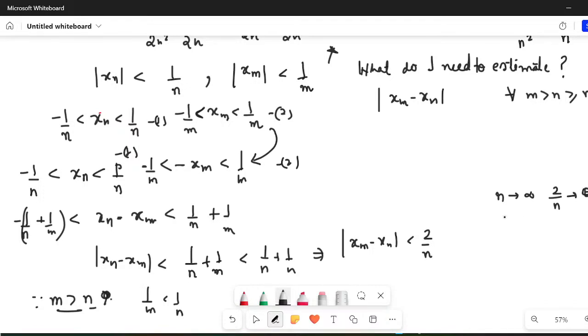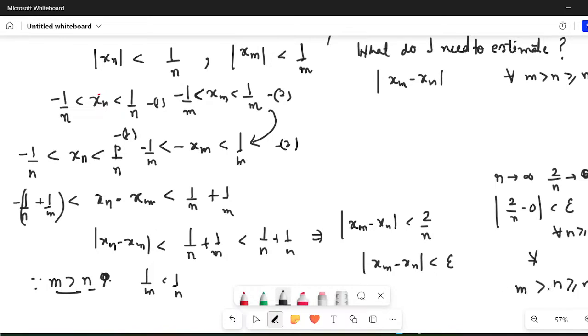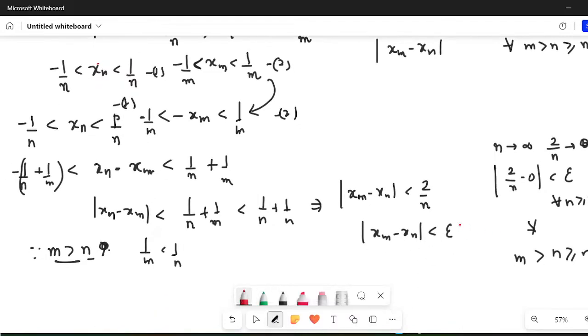And what does it imply? It implies that |2 upon n minus 0| can be made less than epsilon for all n greater than or equal to n naught. And what does it imply? It implies that |xm minus xn| can be made less than epsilon for all n greater than or equal to n naught, and m is greater than n. So what does it qualify? Does it not qualify the definition for a Cauchy sequence? Indeed it does. So therefore I can say that my xn is a Cauchy sequence.